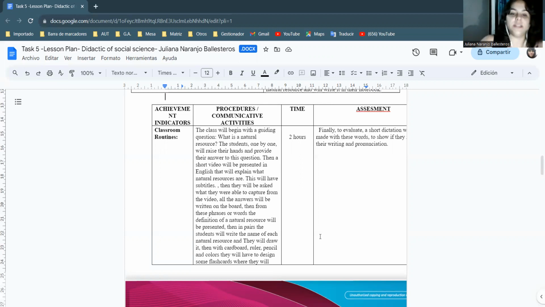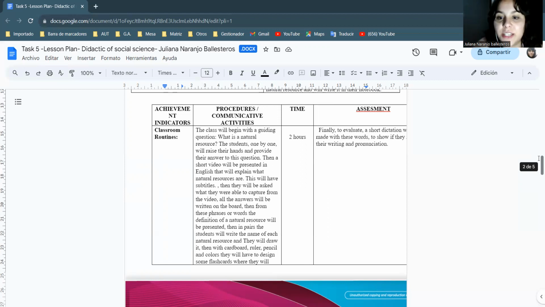Then from these phrases or words that they give me, we are going to create the definition of a natural resource. Then, in pairs, they will write the name of each natural resource we learned in this video, and they will draw in their notebook. Then, after this little part in their notebooks, they are going to be in pairs and create flashcards from these words, and they are going to practice the pronunciation and definition of these words because they are going to explain them in front of their classmates.